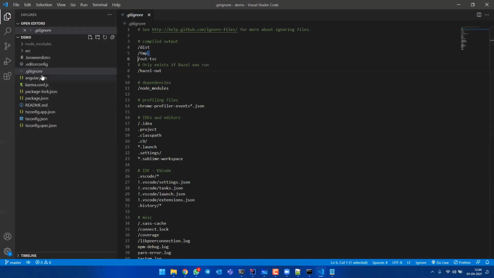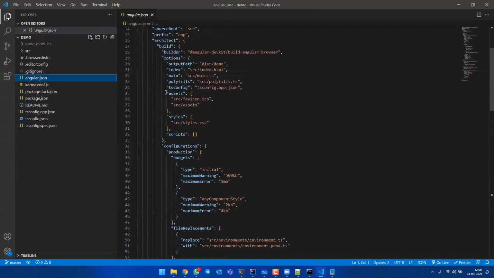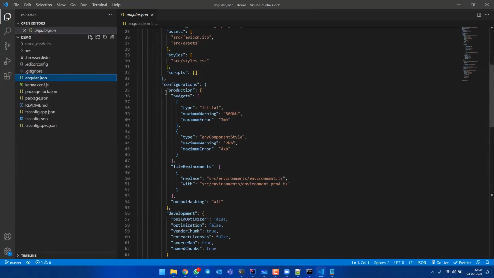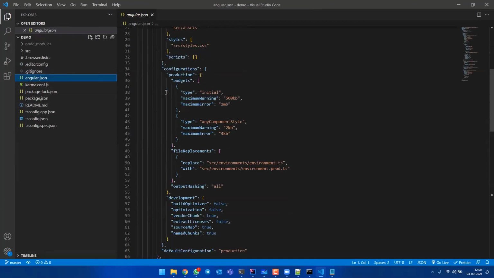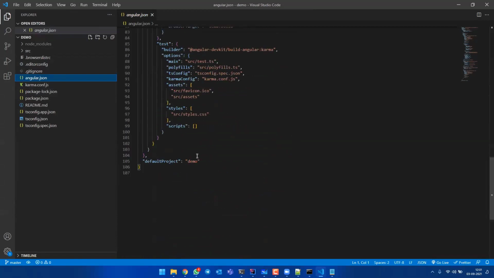Next is angular.json. Angular.json is like the complete settings in your Android phone. You have an application called settings. In the same way, in your complete application, angular.json is your settings application. You can alter anything in your application by using this angular.json.